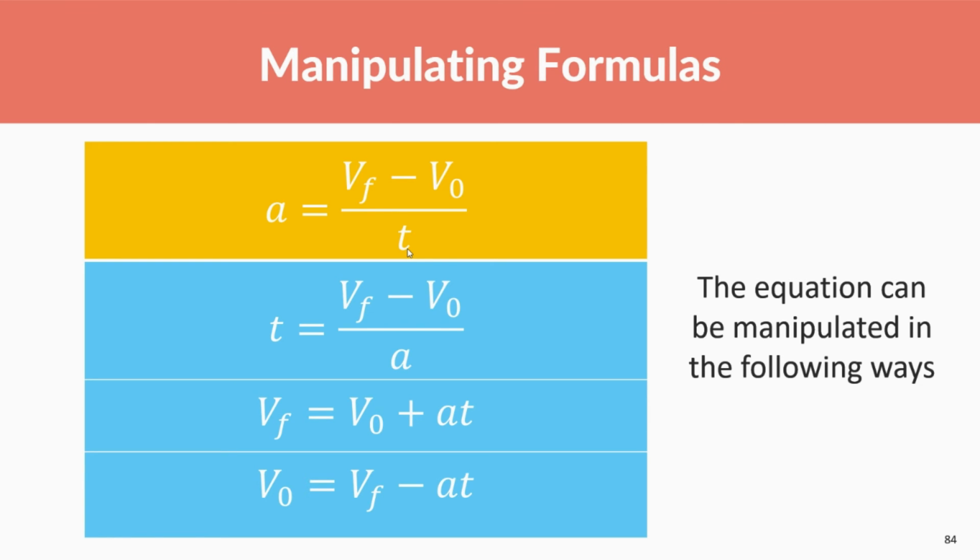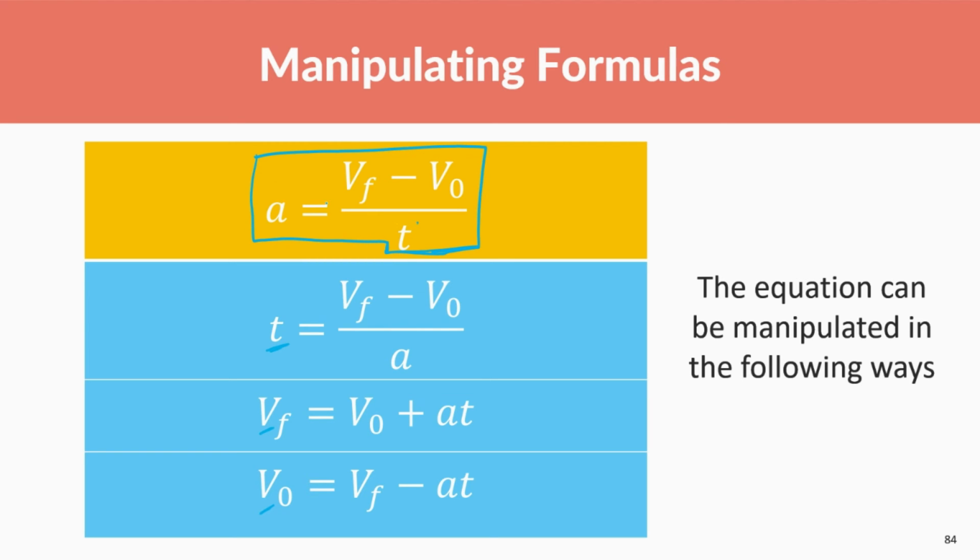All right, so manipulating formulas. This is the main formula that we've been using so far. Acceleration is equal to the final velocity minus the initial velocity over time. Doing some algebra, which you might be a little rusty on, you can manipulate this to find our other variables like time, final velocity, and initial velocity. I'll show how to do it one way, and just know that you can change it in other ways. You might have to memorize this, or you might have a formula sheet.